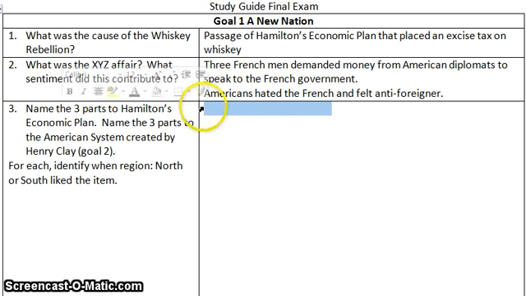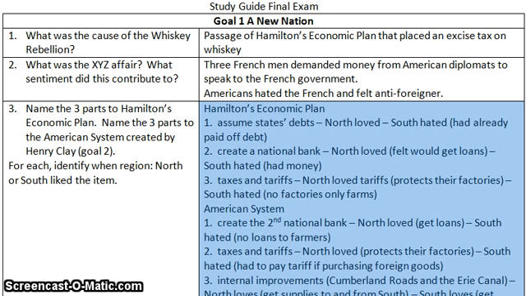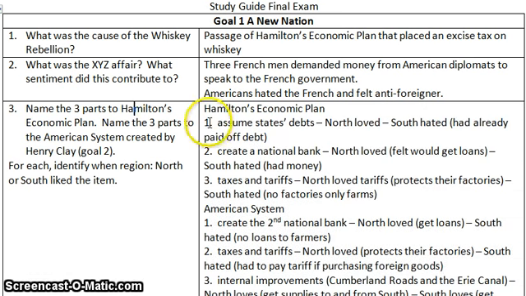All right, so the next one that we're going to look at is naming the three parts of Hamilton's economic plan. And then what we're going to look at is the American system. And we have to look at what region likes or dislikes the plan. So Hamilton's economic plan, the first part is assuming state's debt. Now, when you assume the state's debts, remember, think back to the American Revolutionary War. The North is mainly where the war is actually fought. And every state or every colony had to defend itself.